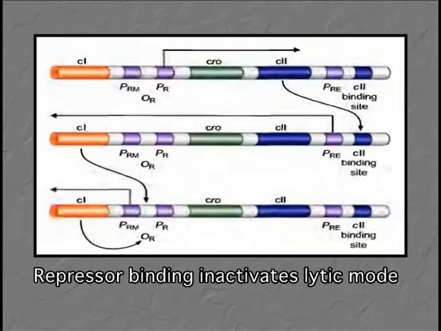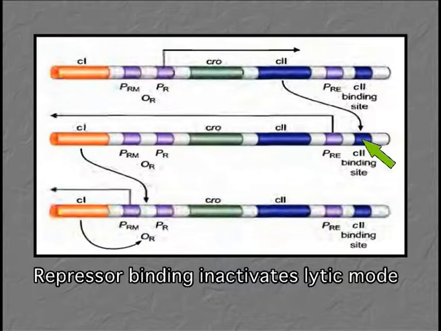When a lambda phage first infects a bacterial cell, what are the factors that help it take the decision between the lysogenic mode and the lytic mode? This decision is primarily taken by two important early regulatory genes called C2 and C3. C2 is synthesized from PR, and C3 is synthesized from PL.